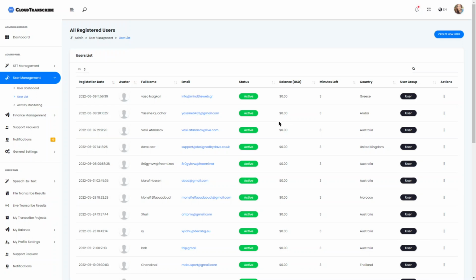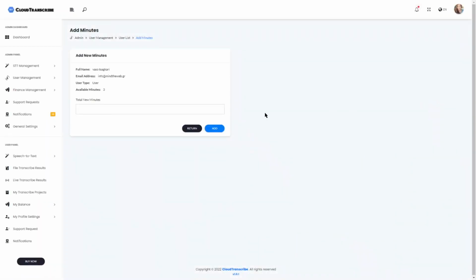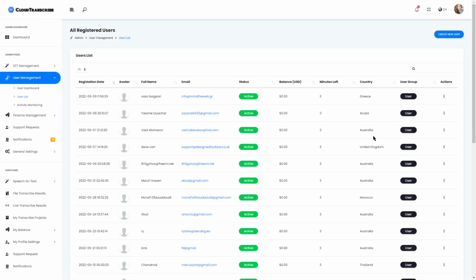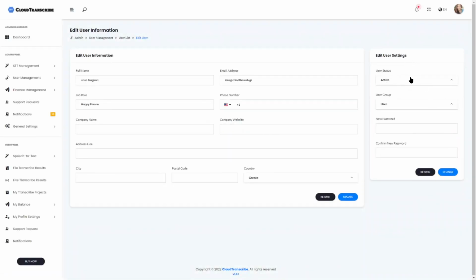Now on the users list, you will see all of your registered users, whether they are active, and how much balance they have left, how many minutes they have left. You can also add credits to them. Credits meaning extra minutes, so you can add hundreds or thousands of minutes as you prefer, without any subscription or purchasing prepaid plans, that will be purely up to you. And you can also change the user settings in terms of making it active, suspending it, deactivating their account, deleting their account, or changing the user group.